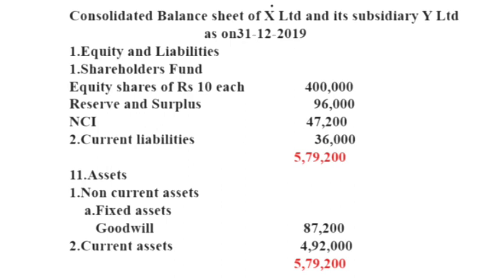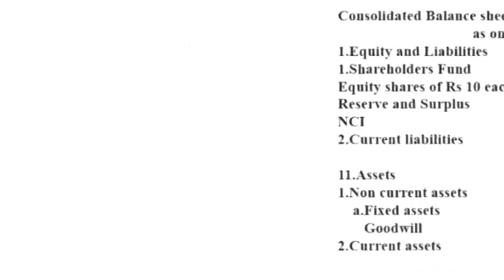Total of equity and liabilities comes to 5,79,200. Then on assets, here we have goodwill 87,200, then current assets 4,92,000, then total of assets 5,59,200. This is the consolidated balance sheet of X Limited and its subsidiary Y Limited on 31st December 2019.